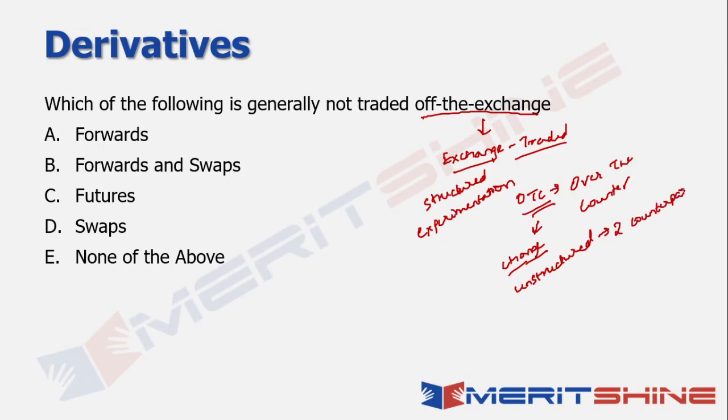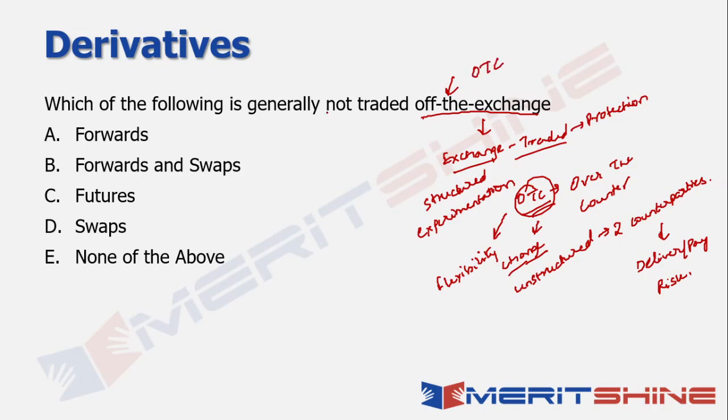So one of the important things that you need to understand is when I talk about exchange traded, this obviously offers you the protection of the exchange. The OTC obviously offers you a significant amount of flexibility in terms of how you want to structure your instrument. But at the same time, because you're dependent on the other counterparty to deliver or pay, there is a significant amount of risk present in the case of over-the-counter instruments. So when I say off the exchange, it means it is not happening on the exchange, which means it's not exchange traded, which means it is